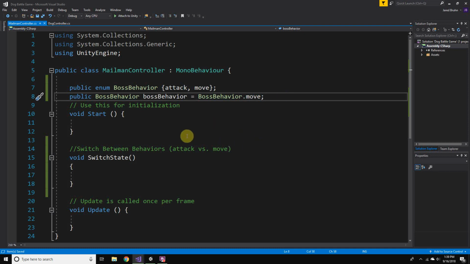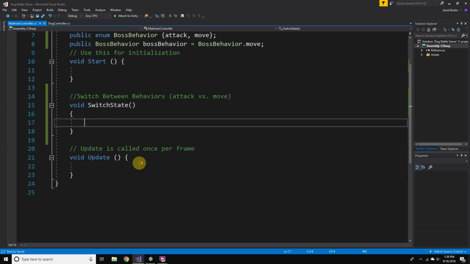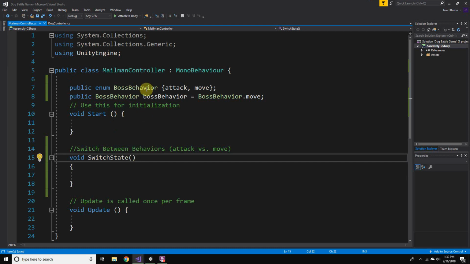Okay, so the next thing we're going to do is what's called a switch case. And switch cases are basically a way to lay out a bunch of if-elses. And in our switch state, when we switch, we're going to feed in a specific boss behavior.